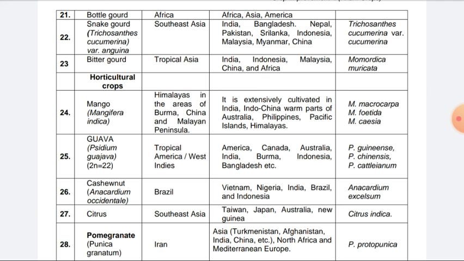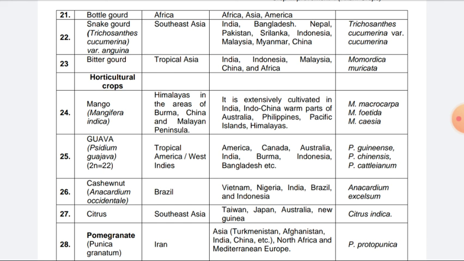Another fruit crop, citrus. Southeast Asia is the origin. Taiwan, Japan, Australia, and New Guinea. Citrus indica is the wild species. And last crop pomegranate, Punica granatum. Iran is the origin. Asia, Turkmenistan, Afghanistan, India, China, North Africa, and Mediterranean Europe. Wild species is the Punica protopunica.